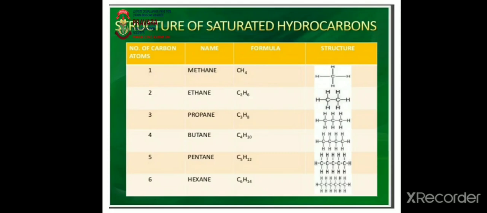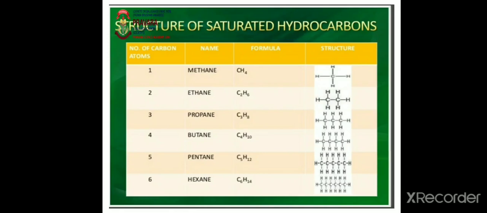Now, here are some examples of saturated hydrocarbons with their names, number of carbon atoms present in that hydrocarbon, formula and structure. First hydrocarbon is methane. Formula for methane is CH4. That is, one carbon atom is present and 4 hydrogen atoms are present. Here structure is also given. If you observe it, you find that there is a single bond. Second is ethane. Formula is C2H6. And also in the structure you find that single covalent bonds are present.